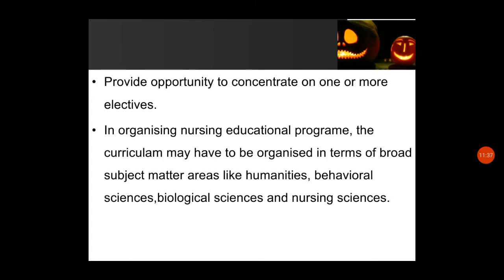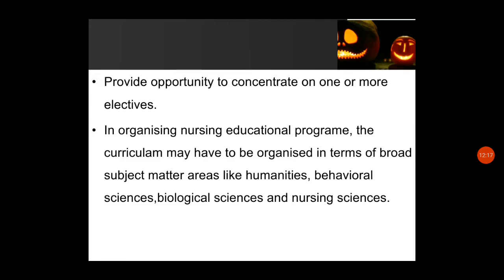In organizing a nursing educational program, the curriculum may have to be organized in terms of broad subject matter areas like humanities, behavioral sciences, biological sciences, and nursing sciences. Whenever we are planning the nursing educational program, we have to select some broad areas of subjects first: social sciences, behavioral sciences, biological sciences, nursing sciences. From these subjects, we will take our sub subjects.